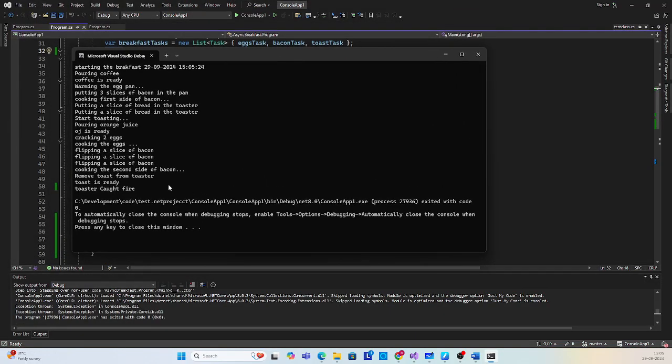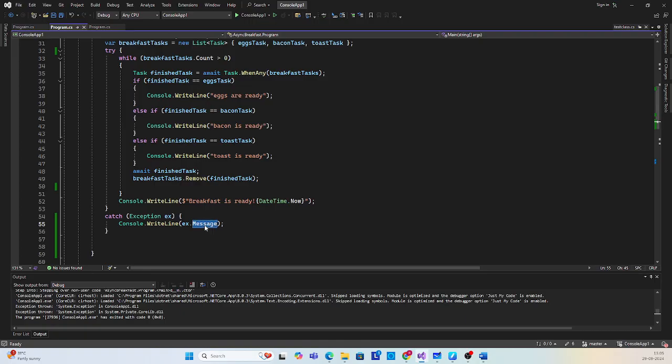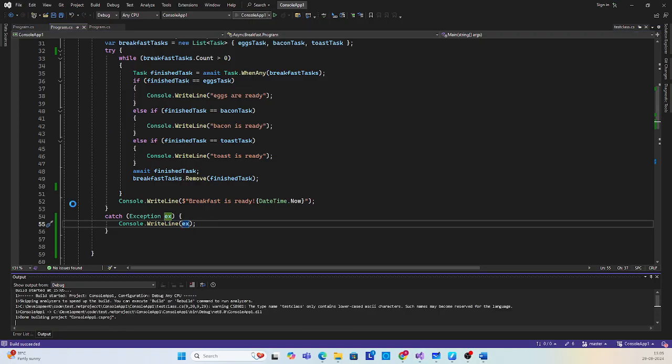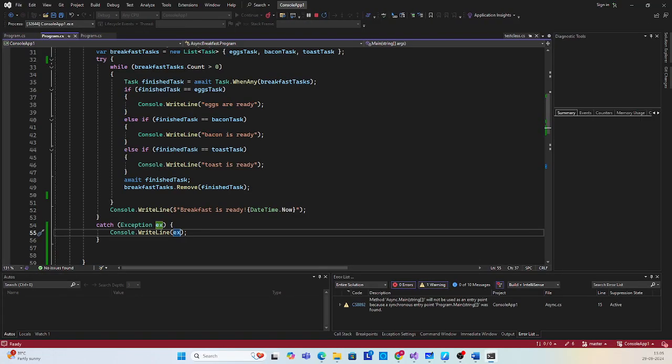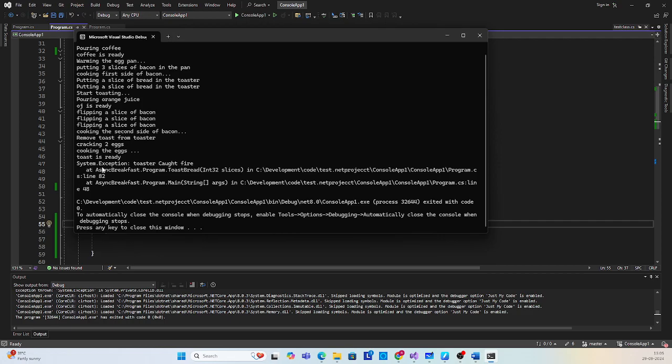If we run this now, these are the logs that we are able to see. I have just printed "toaster caught on fire". What I will do is, instead of ex.Message, print the whole exception. So yeah, if you can see, it is a System.Exception that we have thrown, "toaster caught on fire", and it is giving us various information about it. But if you see here, we cannot see System.AggregateException anywhere.